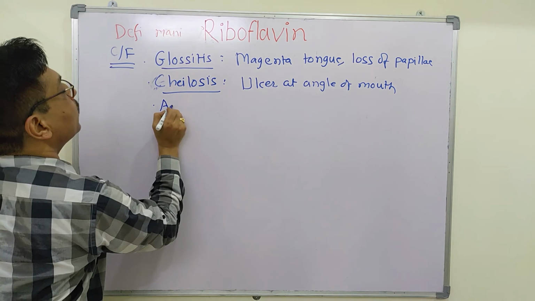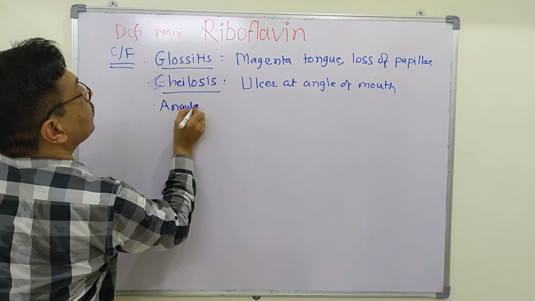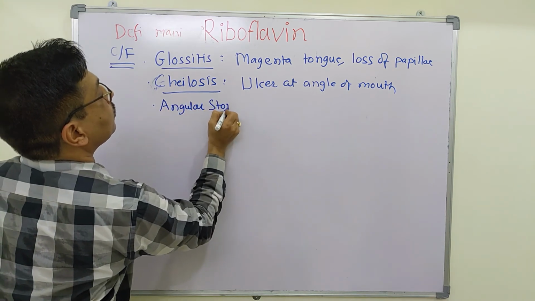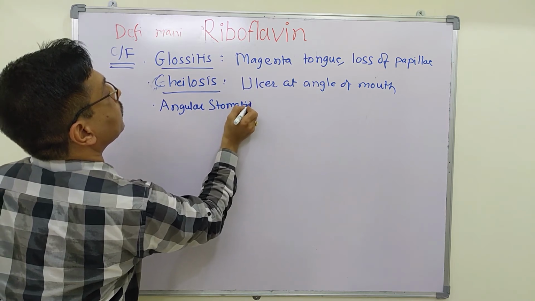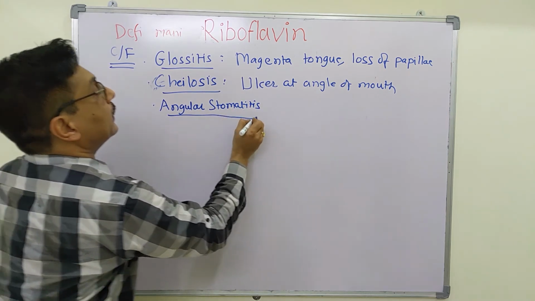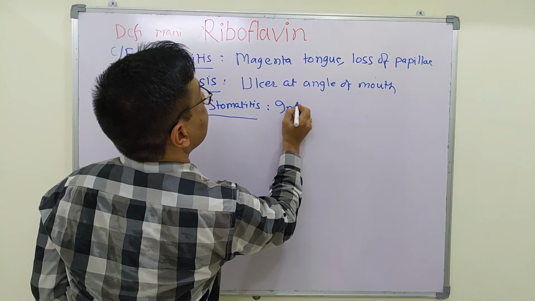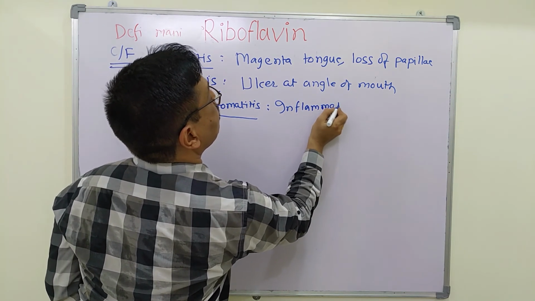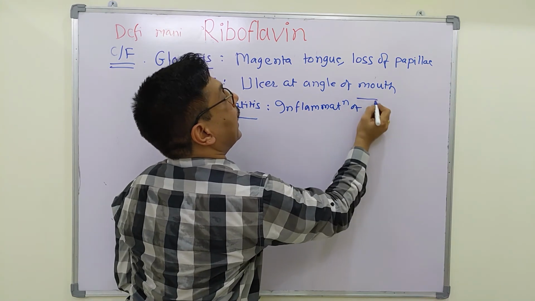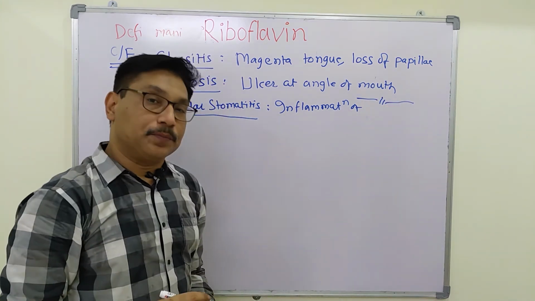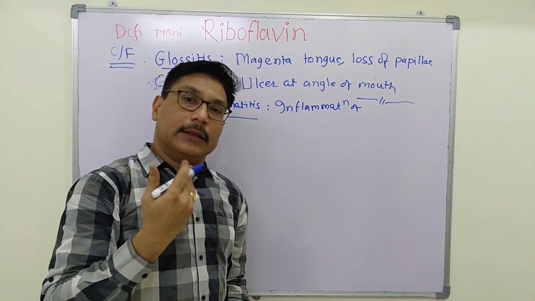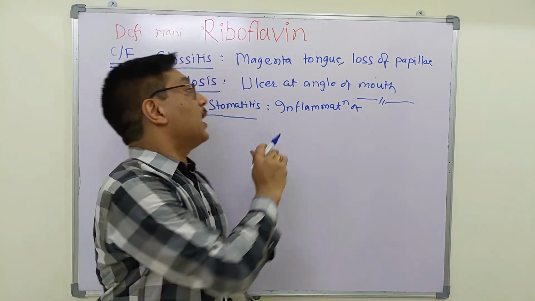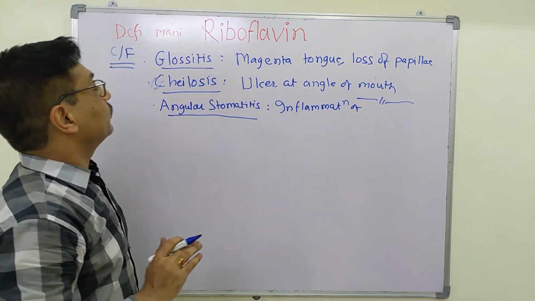Then angular stomatitis. There occurs inflammation or edema at the angle of mouth.